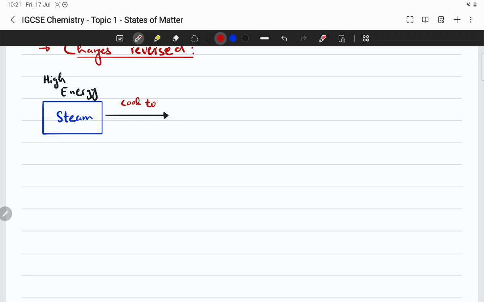When you cool it down below 100 degrees Celsius, it would change into water. Okay, it changes into water. Now this process is called condensation. We call it condensation.